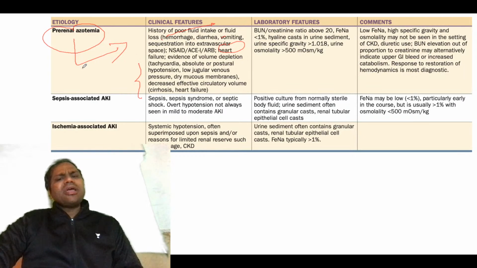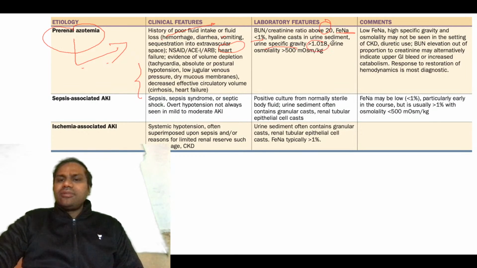In prerenal azotemia, we know very well that the BUN to creatinine ratio will be above 20, FeNa will be less than 1%. You can see hyaline casts in the urine sediment, urinary specific gravity will be more than 1.018, and osmolality will be high, it will be hyperosmolar. Remember that low FeNa, high specific gravity and high osmolality may not be seen in the setting of CKD or diuretic use.